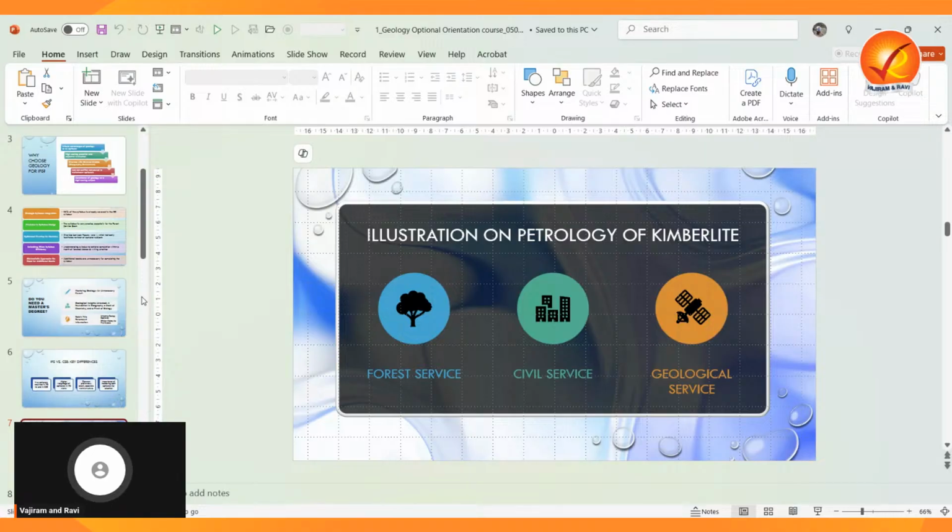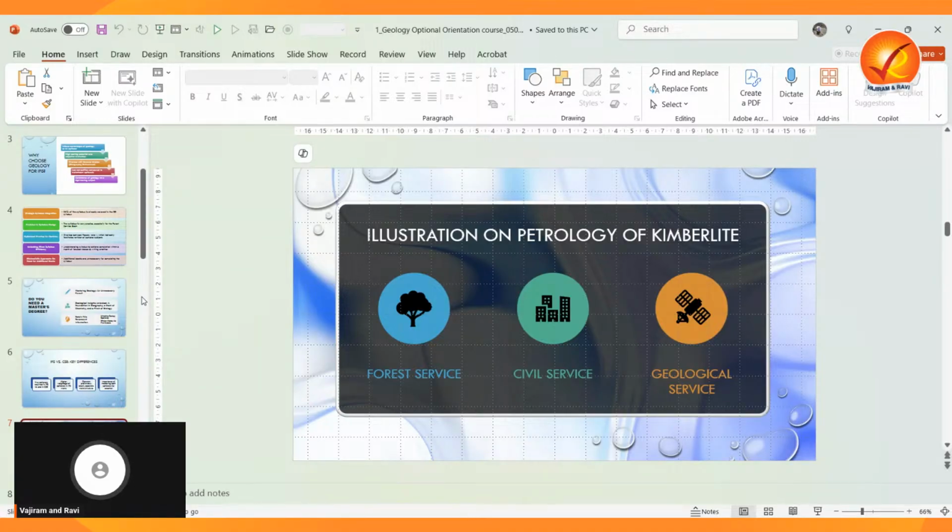Now if it is civil services, the question will be to discuss the petrology and the petrogenesis of kimberlite with respect to some craton or some area. So they will go a little bit deeper. Suppose you go for geological services, it will be even more like why kimberlites are not occurring at margins. They will be going purely technical, because that is a technical service, the geological services.